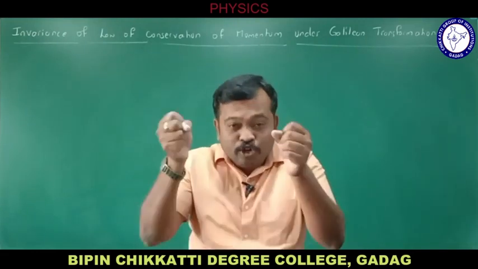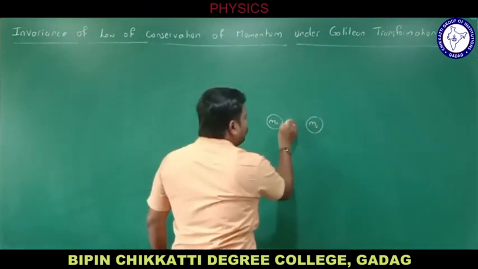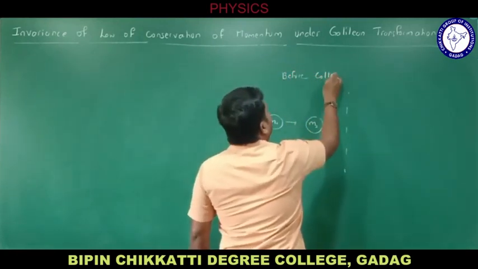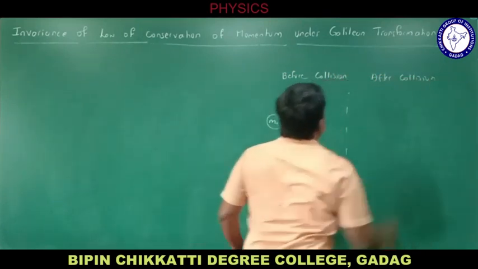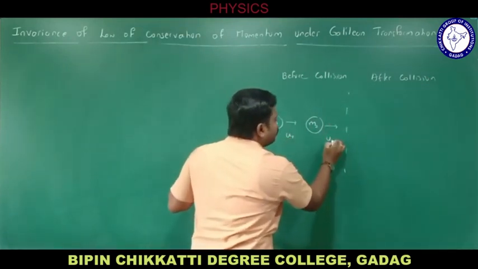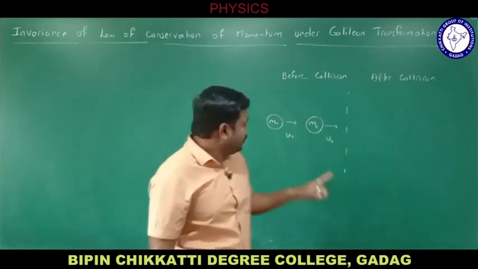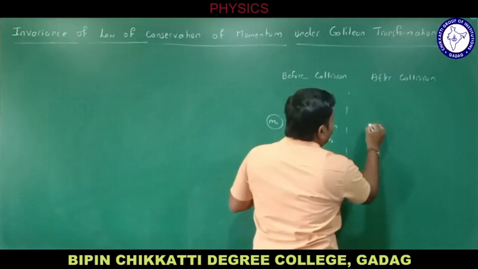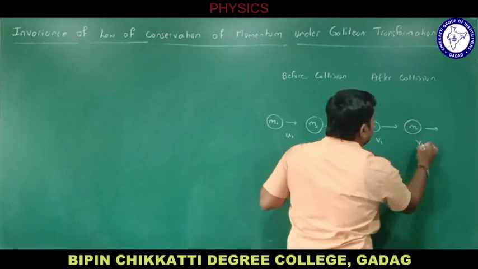If I take two masses here, mass m1 and mass m2, let me take a situation like this: before collision and after collision. Let me explain this law by using this concept. If m1 is moving with velocity u1 and m2 is moving with velocity u2, they collide and again they move. Before collision, the velocity of m1 is u1 and velocity of m2 is u2. After collision, velocity changes. It moves with velocity v1 and m2 moves with velocity v2.